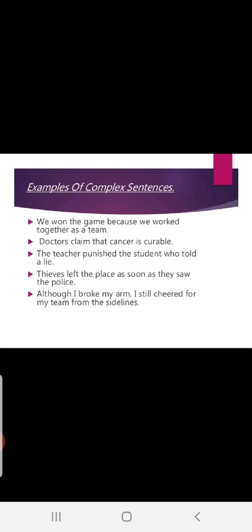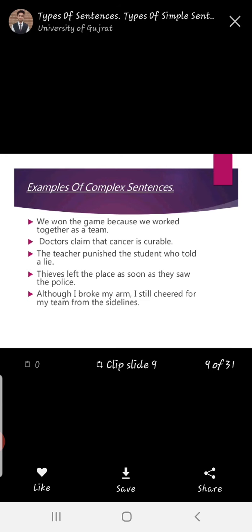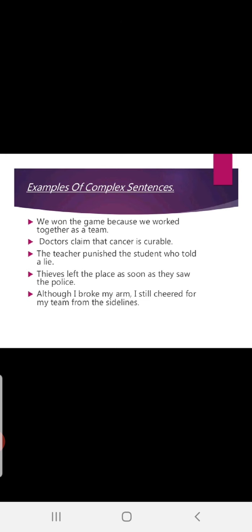Doctors claim that cancer is curable. Fine, doctors claim. This is the subordinate clause, meaning the dependent clause. That cancer is curable is the main clause, right? Now, it is just starting with the conjunction that. For your kind information, that is also a conjunction.